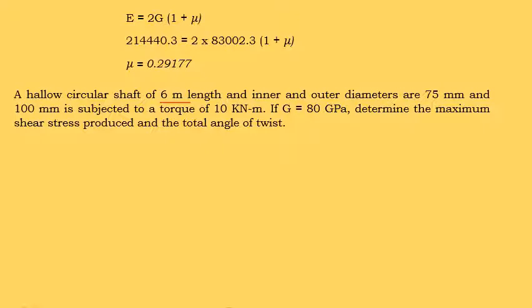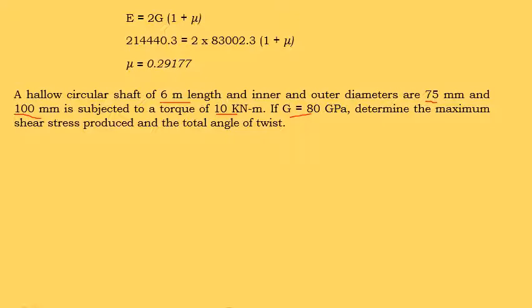It is a hollow shaft having inner diameter 75 millimeter, whereas outer diameter is 100 millimeter, and it is subjected to a torque of 10 kilonewton meter. The modulus of rigidity is 80 gigapascal. Determine the maximum shear stress produced and the total angle of twist.